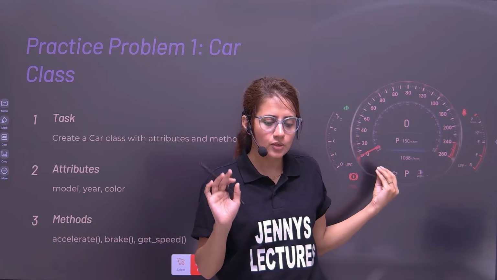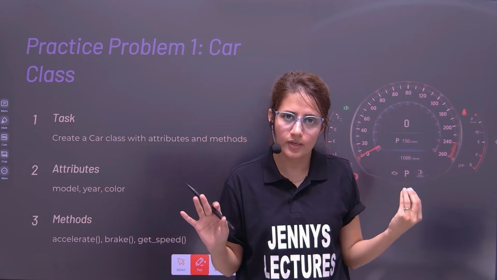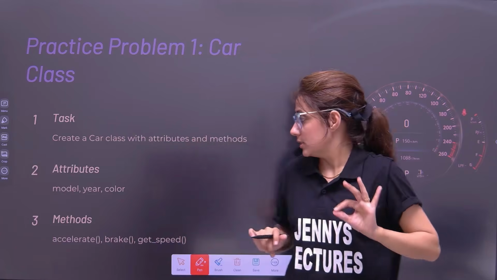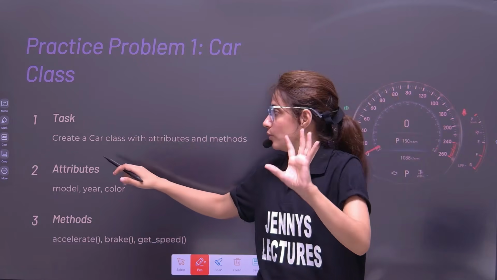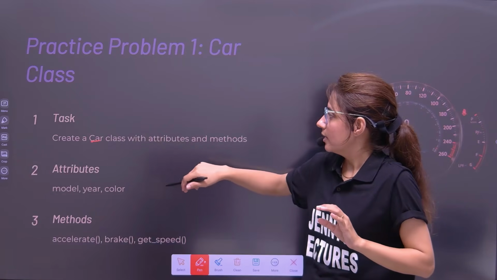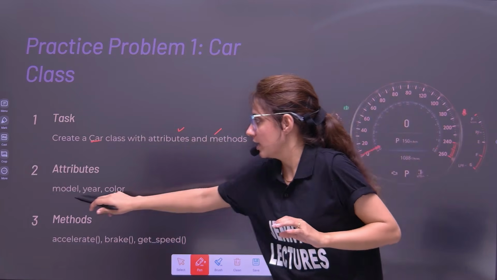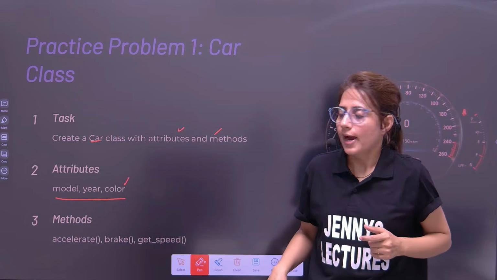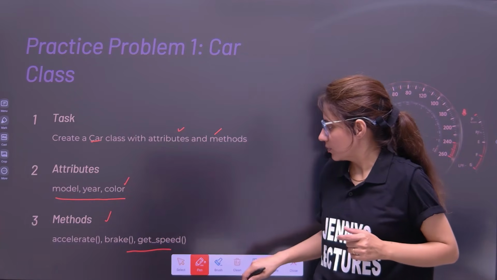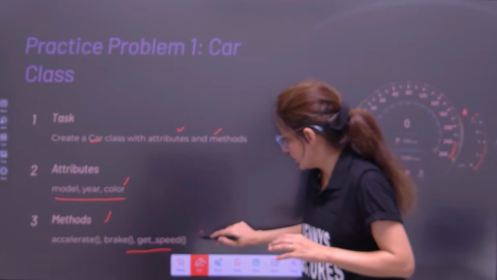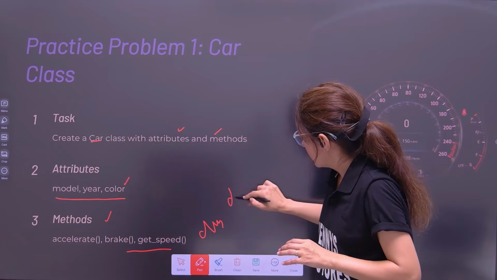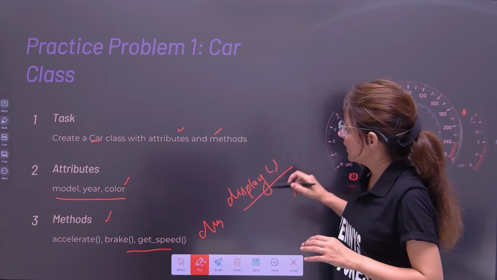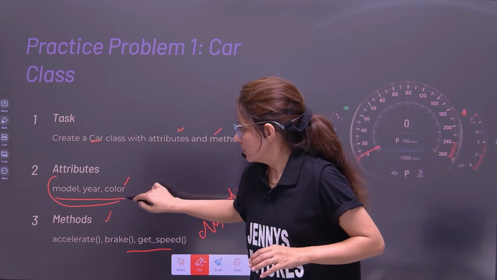In the PPT, or in my notes also, you will get all these things. Don't worry. Everything I have discussed here. One simple problem for you is you have to practice this. Create a class whose name is Car, which has some attributes and methods. Attributes are these three: model, year, and color of that car. And the methods are these three, or maybe not these three. If you just take one method, that is display, and just display the information of this car.